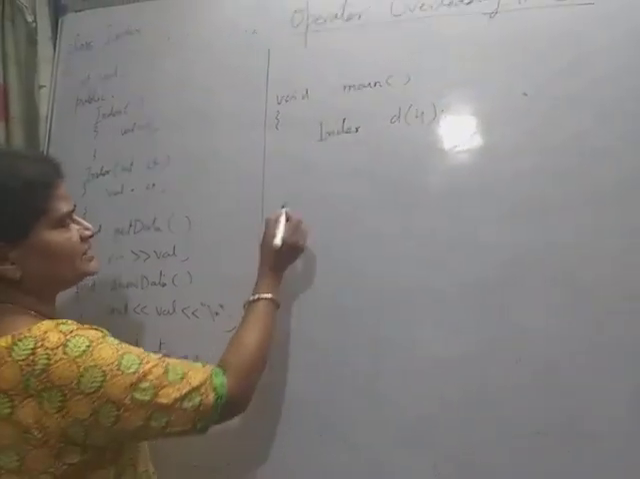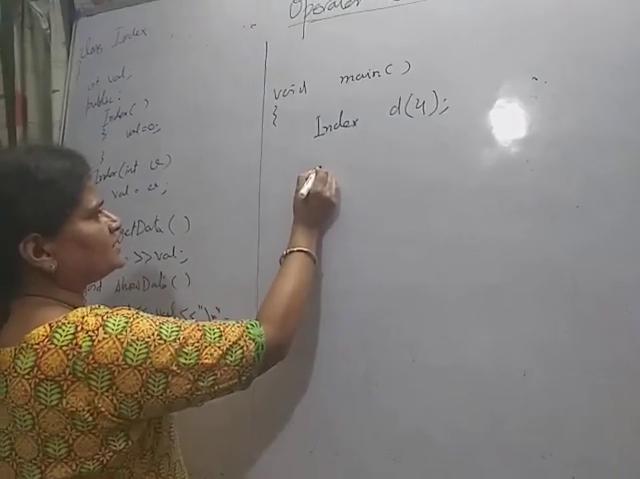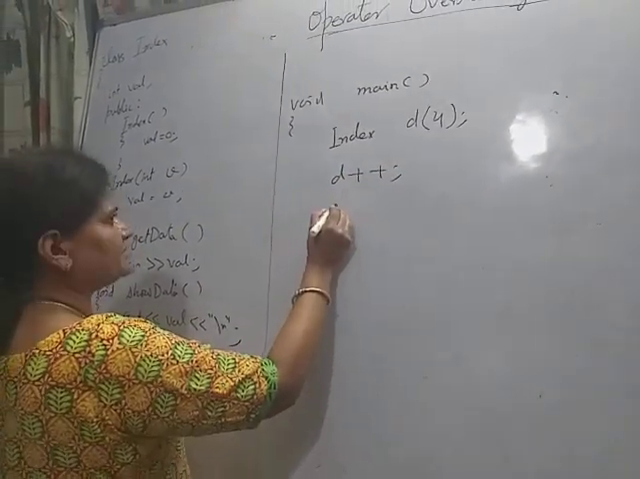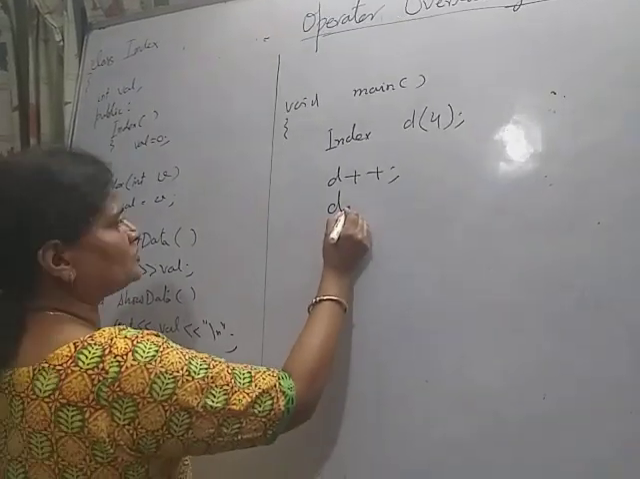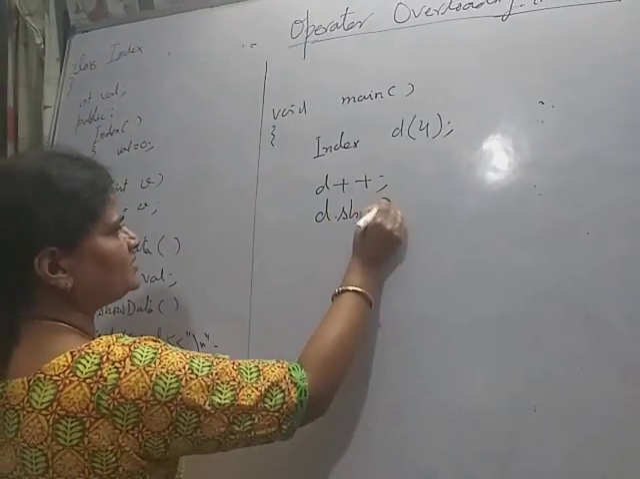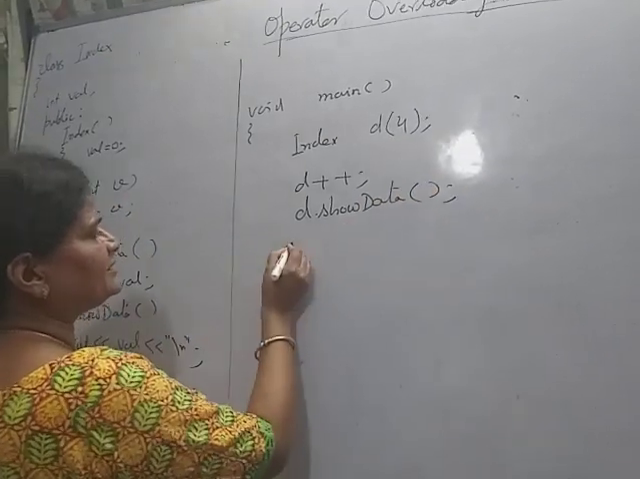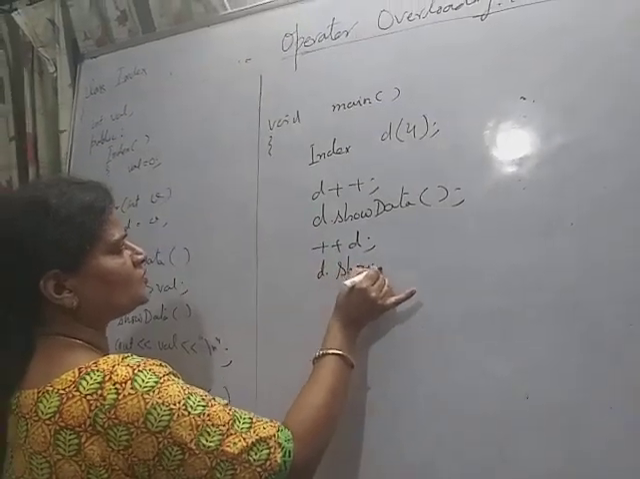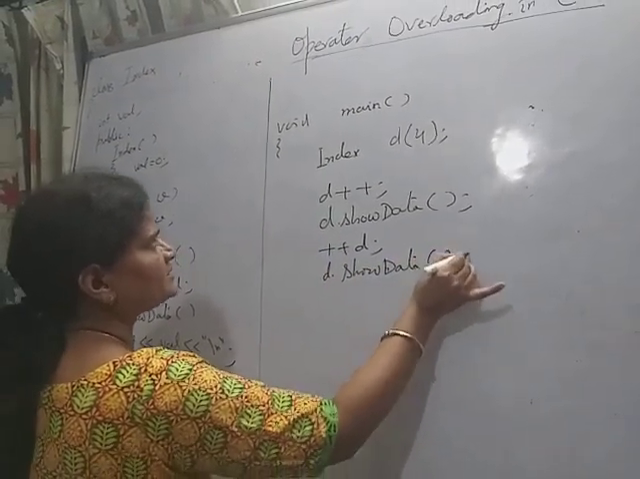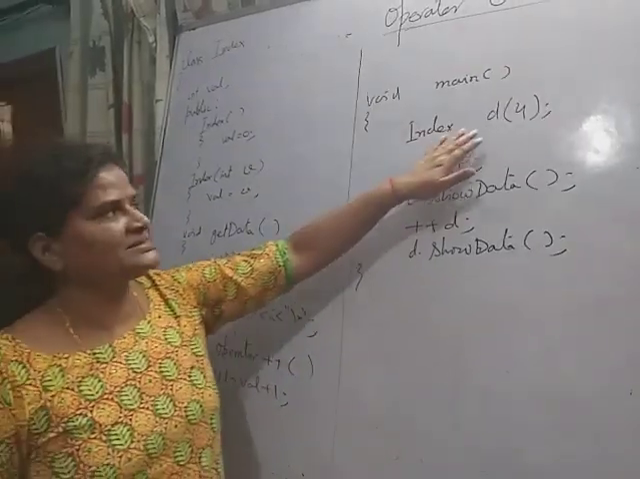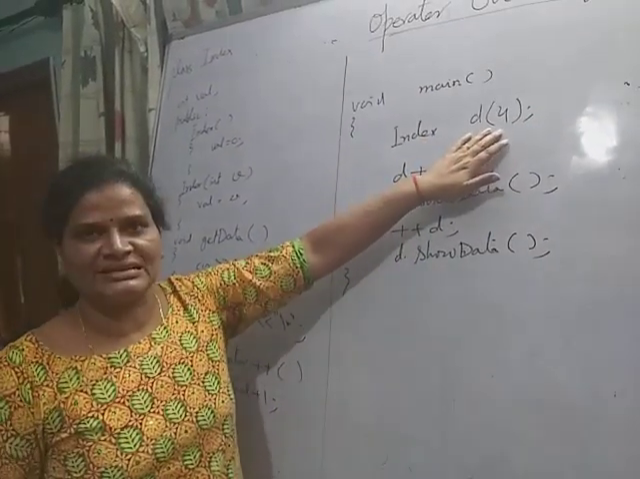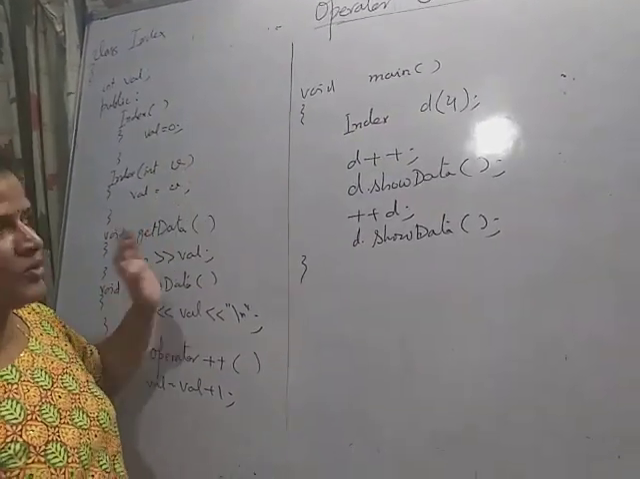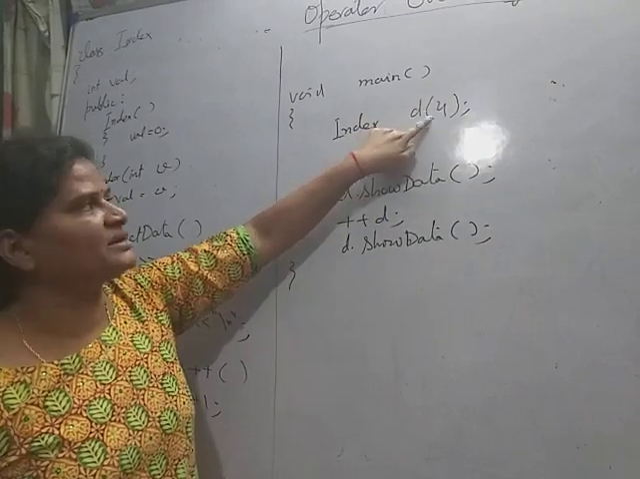And simply when we write d plus plus and d dot show data, and plus plus d dot show data. See here, this d is an object, so when this object is created, the single argument constructor is called, and its data member val will be initialized with 4. So now the value of this object will be 4.